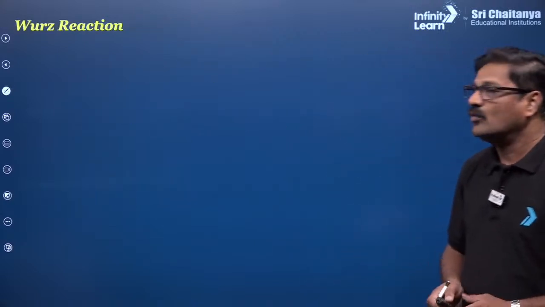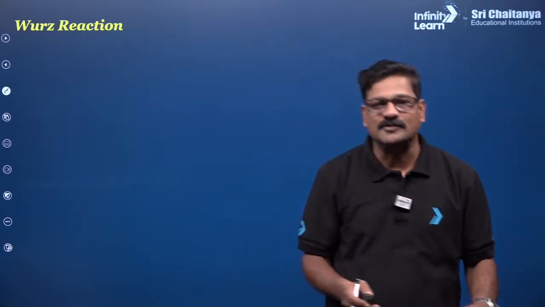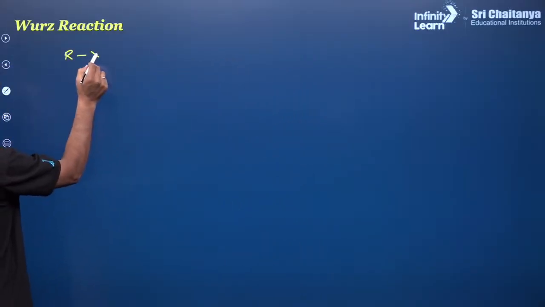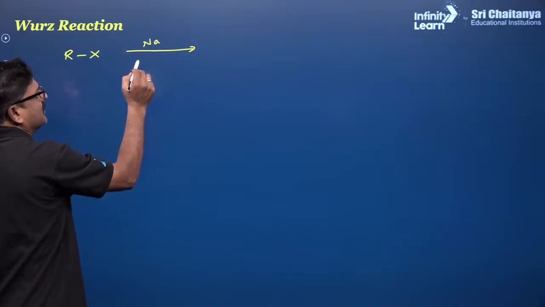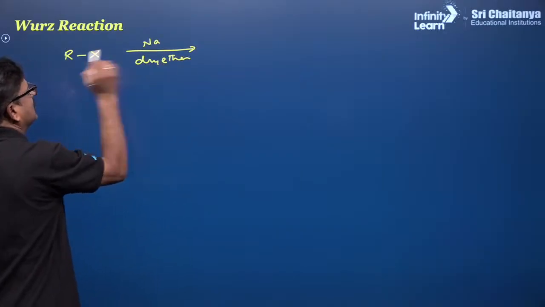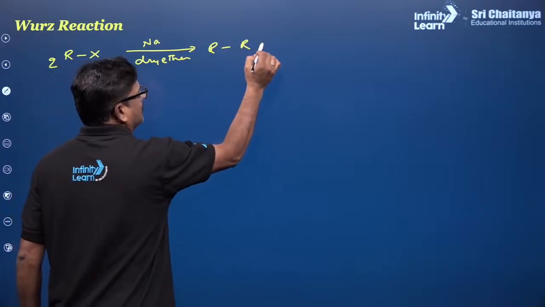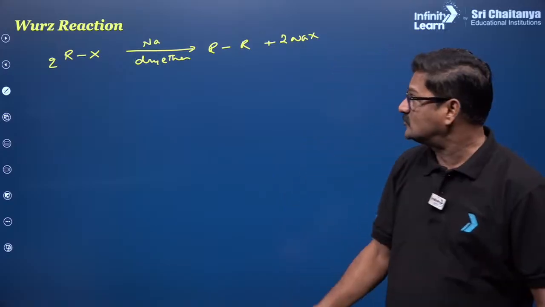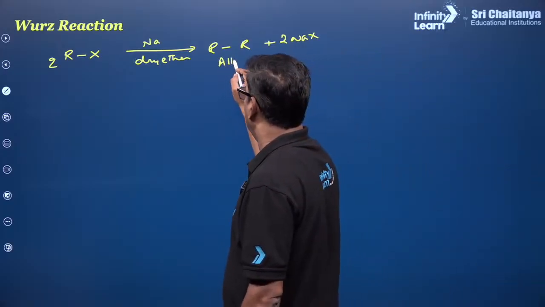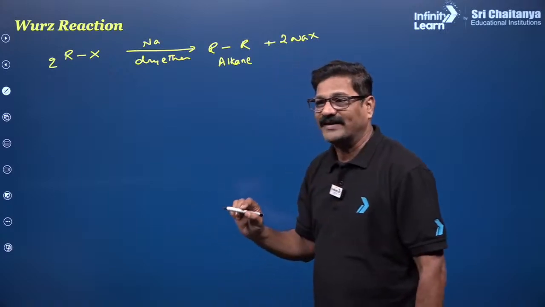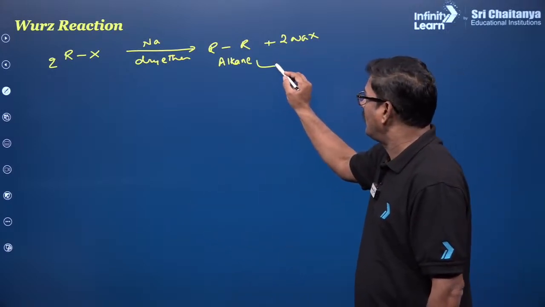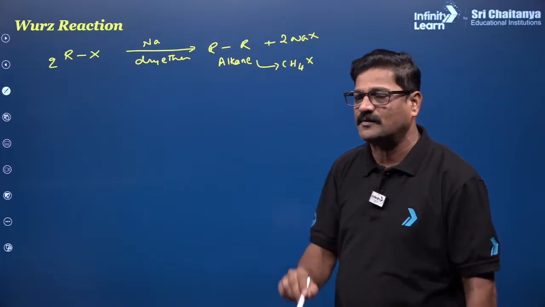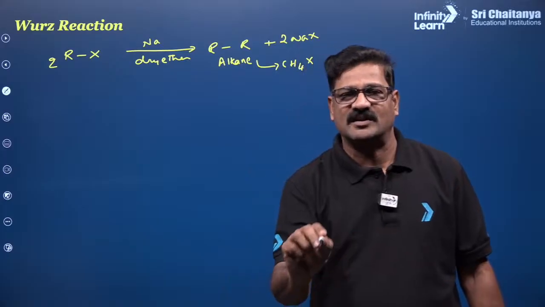Now the Wurtz reaction. This is very important, the Wurtz reaction. When an alkyl halide is treated with sodium metal in dry ether, you are going to get R-R plus 2 NaX. This reaction is called the Wurtz reaction. In this Wurtz reaction you are going to get a higher alkane. By using this you can't prepare methane, because this is a coupling reaction. Questions like 'Which of the following is not prepared by the Wurtz reaction?' will be there.